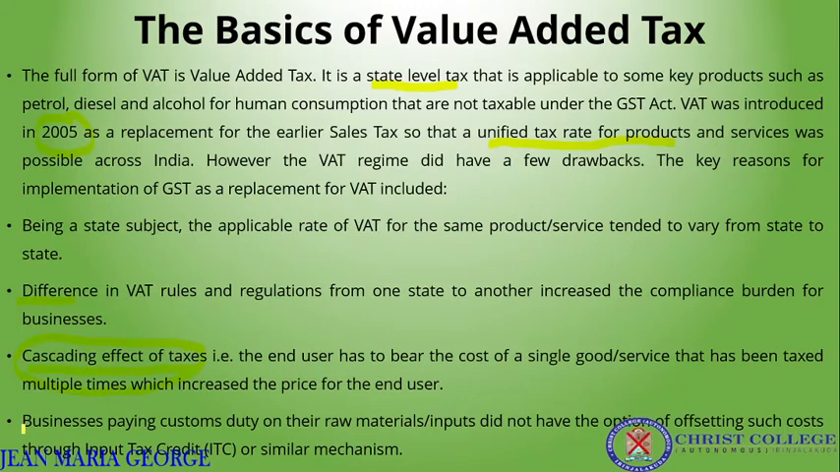Then another limitation: businesses paying customs duty on their raw materials or inputs did not have the option of offsetting such cost through input tax credit. So no mechanism like input tax credit was applicable. Business people have to pay the customs duty on the raw materials which they use for the production of a particular product, and they cannot offset this cost on inputs or raw materials, which automatically leads to a rise in the price level of that product. So the input tax credit system is not at all applicable in value added tax.